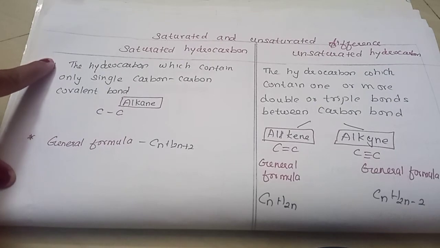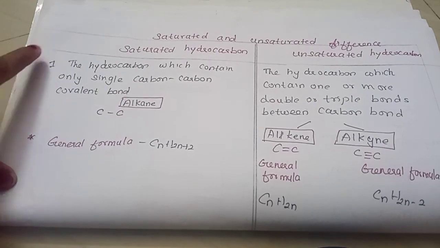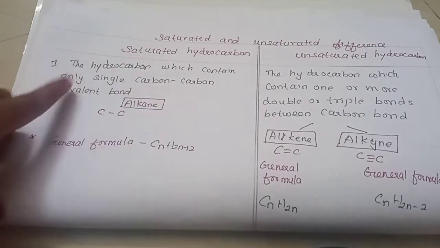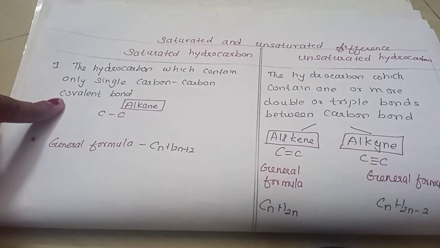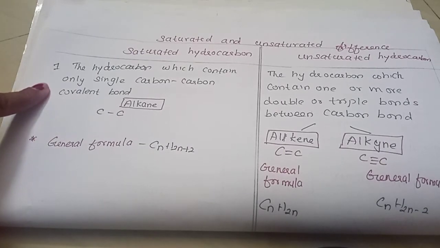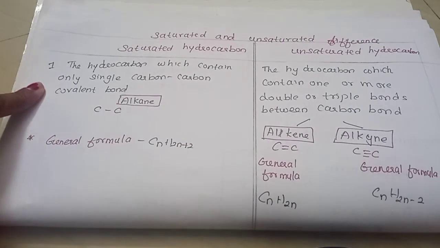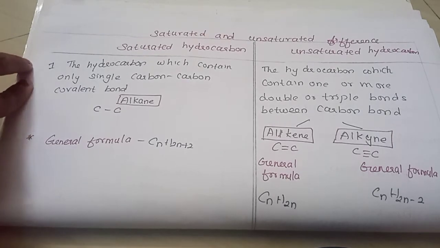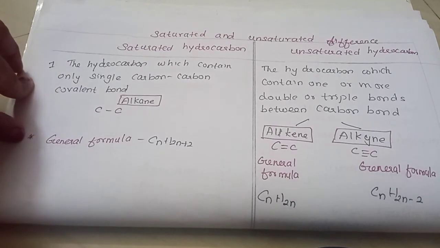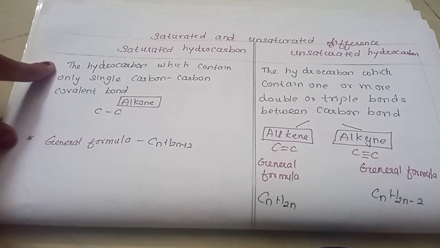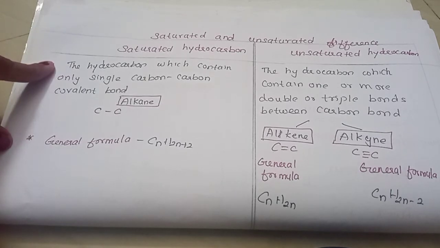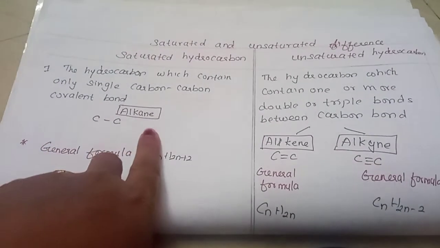The saturated hydrocarbon contains only single covalent bonds. I have explained everything about what a covalent bond and an ionic bond are and how they are formed, so just go through the previous videos. The hydrocarbon which contains only single carbon covalent bonds is called an alkane.